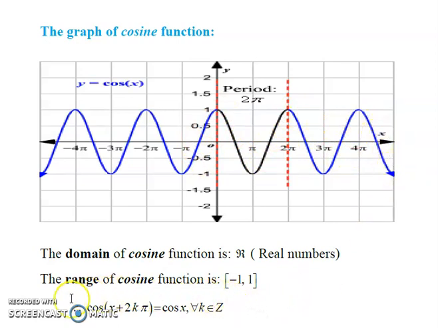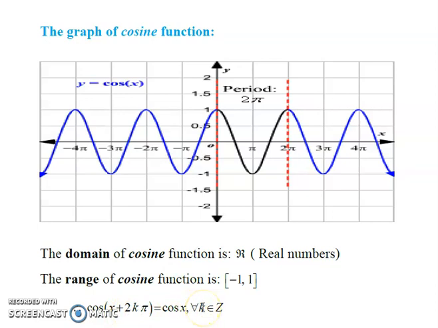So in general we can write cosine of x plus 2k pi is equal to cosine x for all k belongs to Z. Z is set of integers. If k equal to 1, cosine of x plus 2 multiply 1, that is 2 pi, is cosine x.